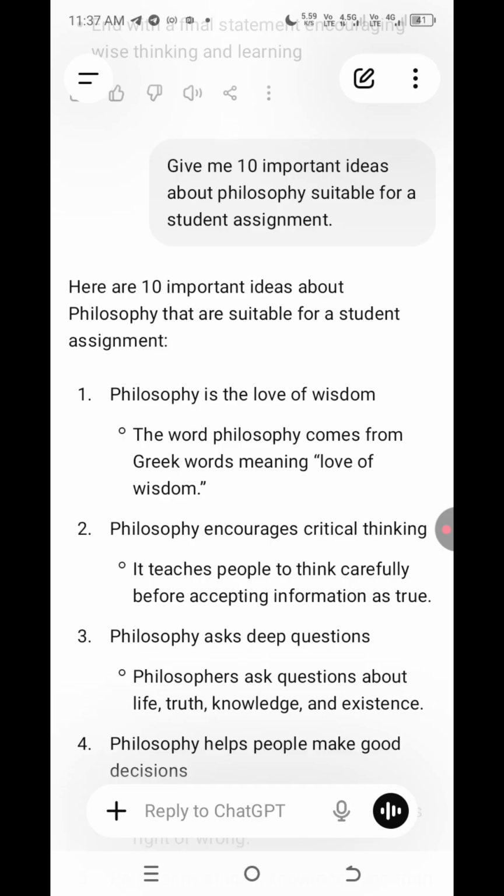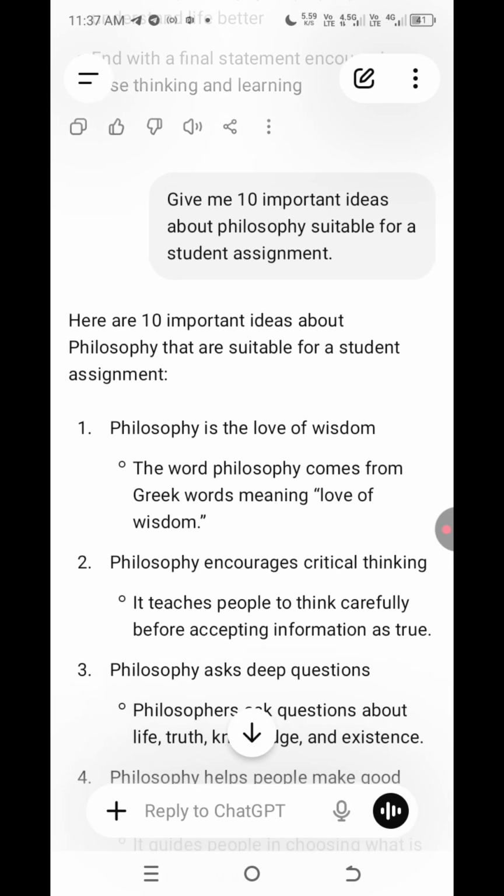Here are the 10 ideas about philosophy that are suitable for a student assignment. First of all, philosophy is the love of wisdom. That is the meaning of the word, which comes from the Greek.